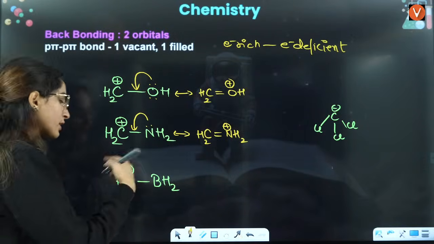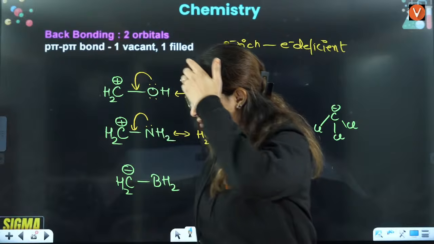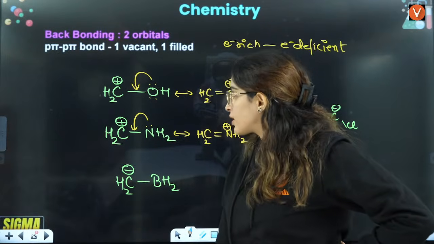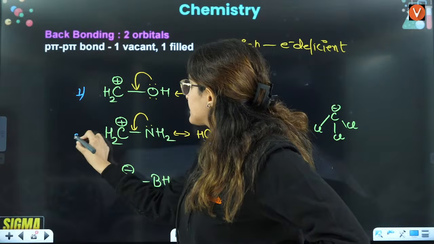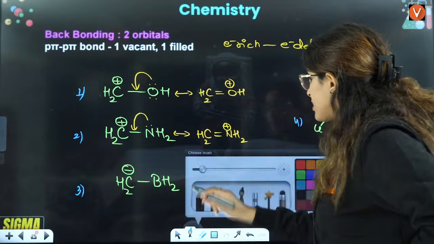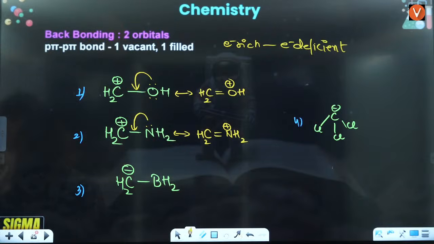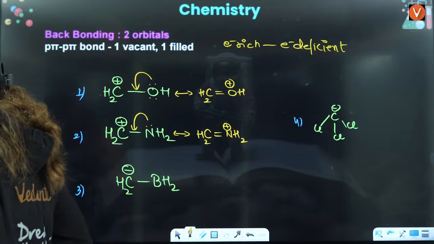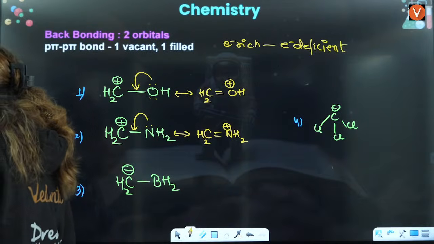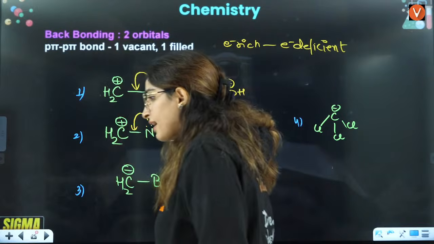Next, now tell me about this. Will it show any kind of resonance or not? This is first, second, third, this is fourth. Now tell me about this everyone. Will this third one also show any kind of resonance or not? Sai is saying, ma'am, first and second alone. Okay, and what about the third one? Sai Krishna, now can I crack J? Yes, definitely. Gir Babu, definitely you can do that. There is no doubt in that, right?